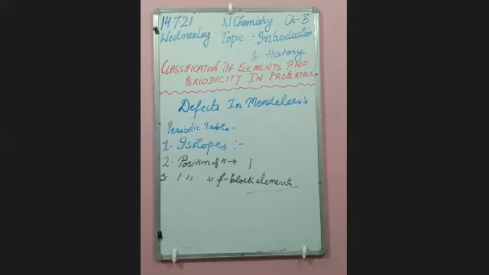After that, Newlands' law of octaves. He said that when the elements are arranged in order of their increasing atomic weight, then every first element has properties similar to that of the eighth element. It is applicable up to calcium only. After that, Lothar Meyer plotted a graph between atomic volume and atomic weight of different elements, in which some curves come.